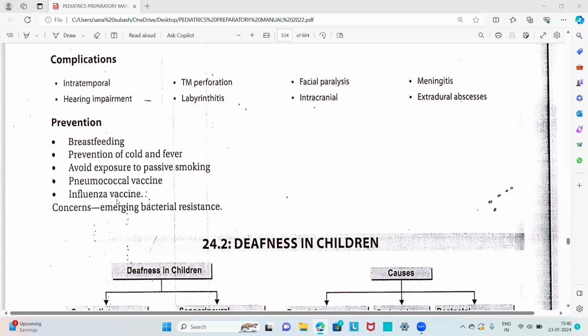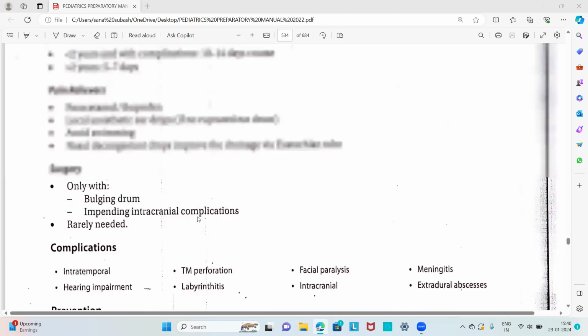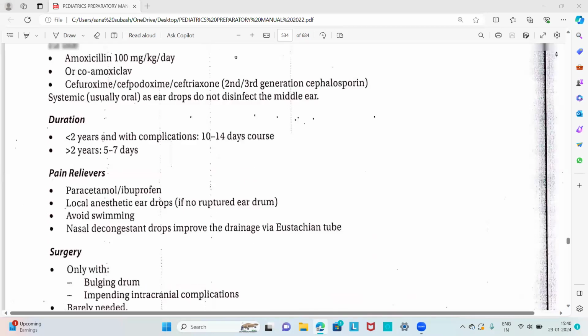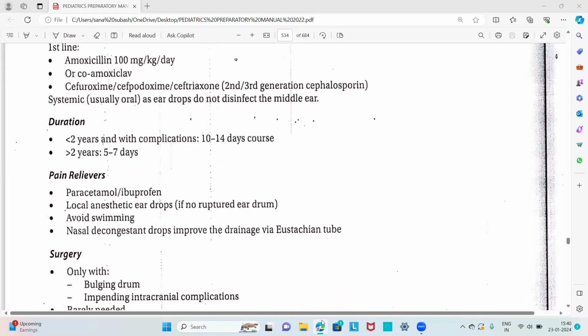Then influenza vaccine should be taken, and we also have to be concerned about emerging bacterial resistance. So that is all about acute otitis media as an ENT disorder in childhood.